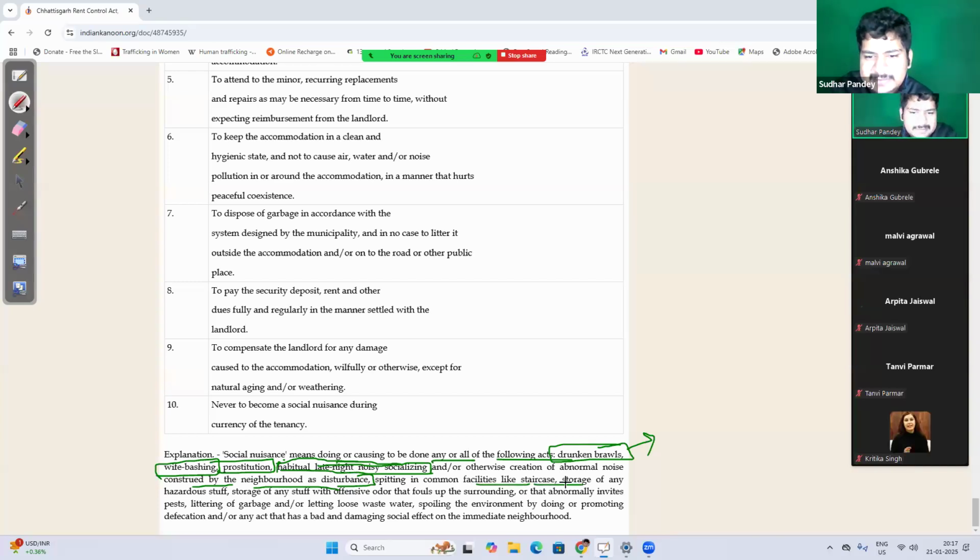Spitting in the common facilities like staircase, storage of any hazardous stuff. That is also social nuisance.